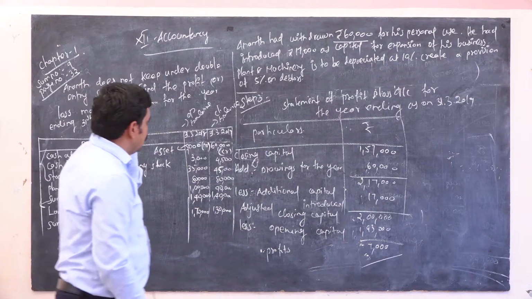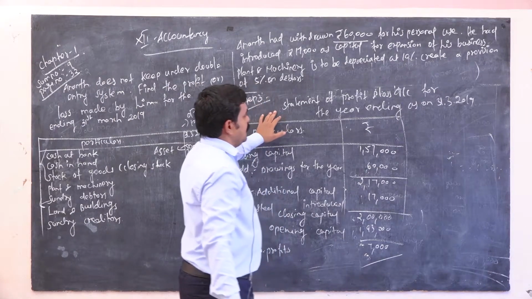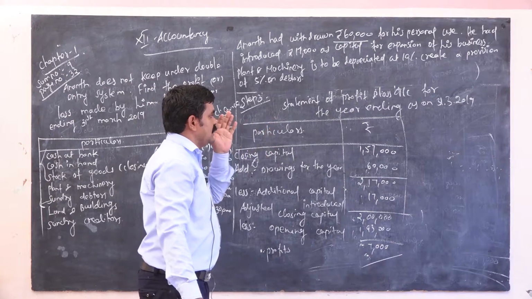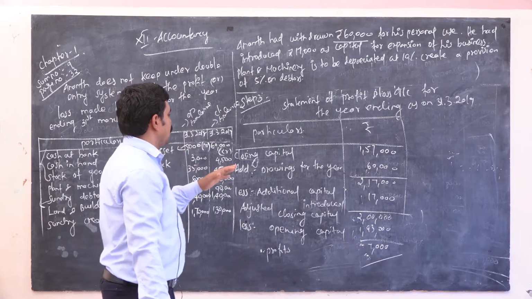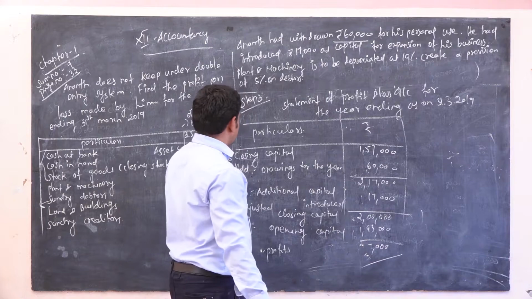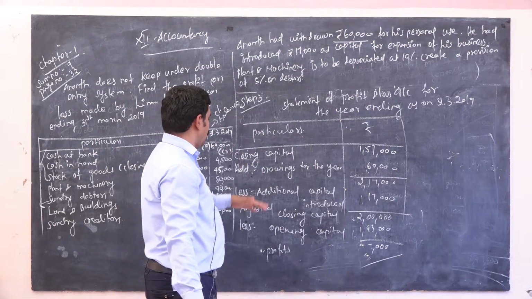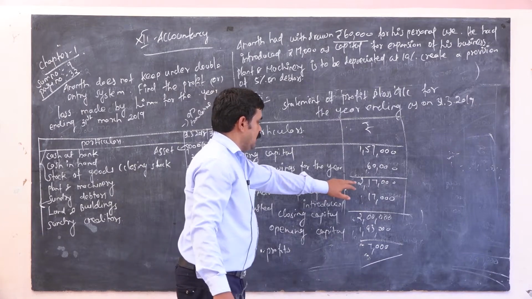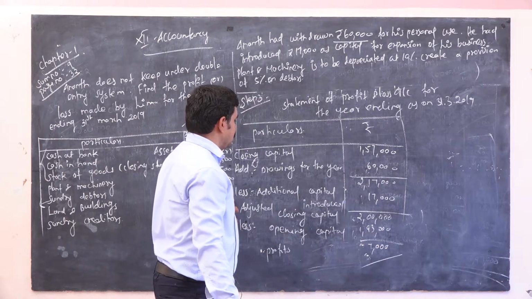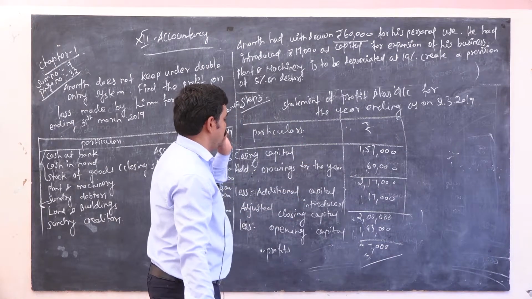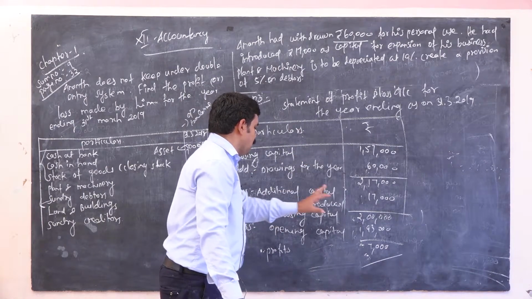I will explain again. This is the third step, the statement of profit and loss account for the year ending as on 31/3/2019. Particulars: closing capital 1,57,000. Add the drawings, 60,000, which is given in the problem. So we will get 2,70,000. Additional capital 17,000, introduced during the year. Adjusted closing capital 2 lakh.